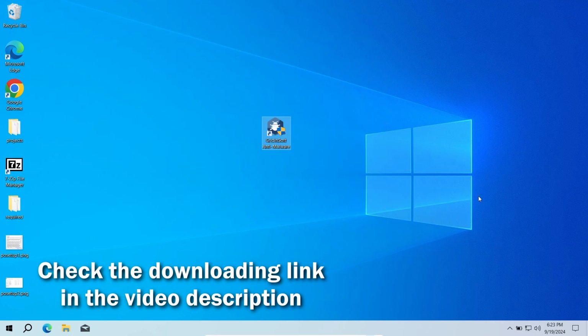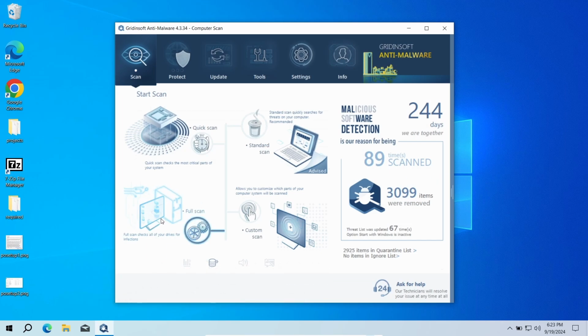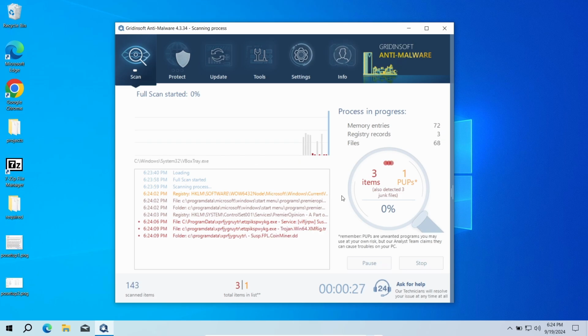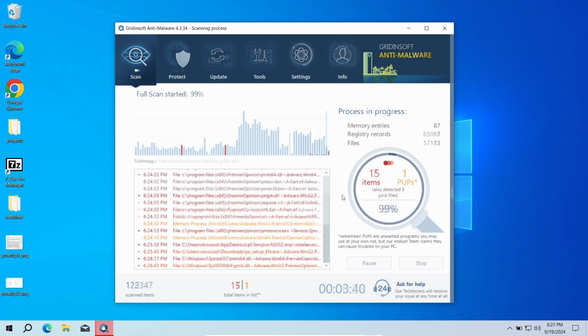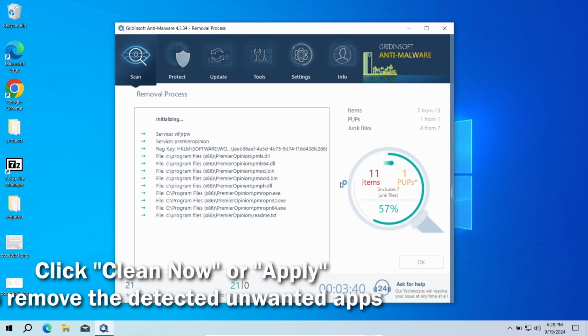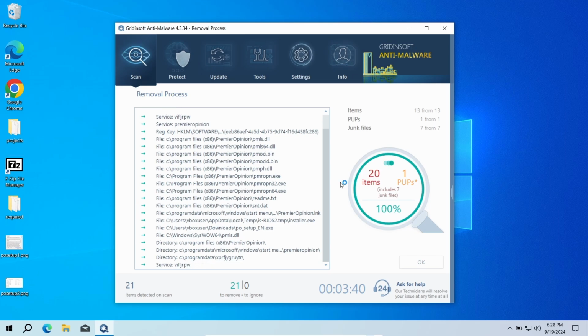This program will quickly find and delete any unwanted programs, regardless of where they came from. Download it by the link in the video description and run a full scan. That will make the program scan even the most remote parts of the system, so nothing will get away. The scan will take around 15 minutes. After the scan, click the Clean Now button to remove all the detected elements. As there may be a lot of detected items, the removal may also take a minute or two.